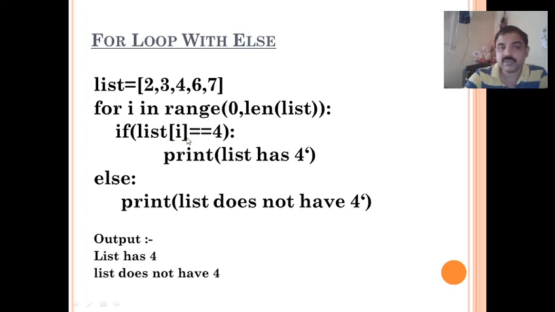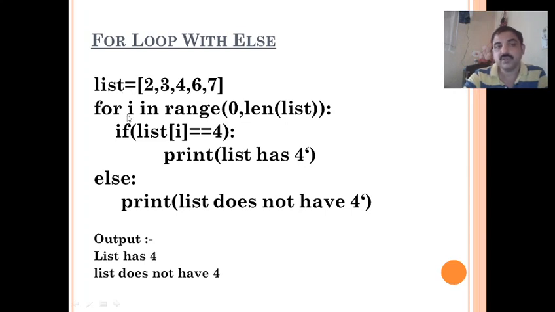Next time it will be list[1], then list[2], and like this it keeps on checking. Whenever list[i] is 4, it displays list has 4. So the first time 2 is compared, it is not true. Then 3 is compared, it is not true. Then 4 is compared, and when it is 4, it displays list has 4. Then it continues with 6 and 7, but nothing matches, so it displays only list has 4.